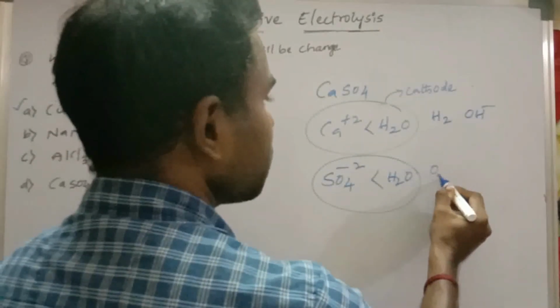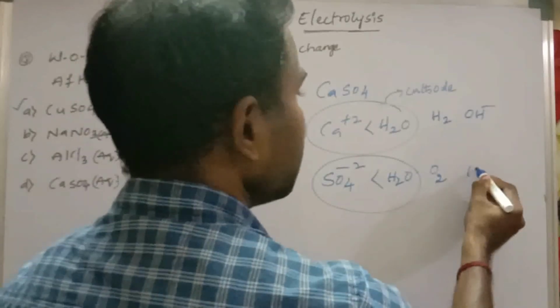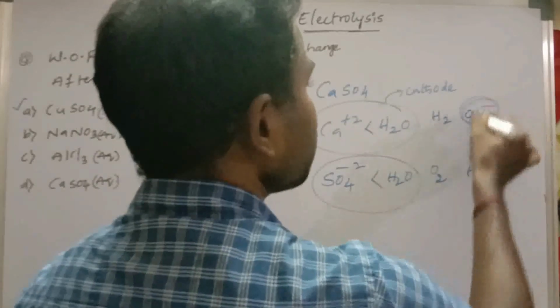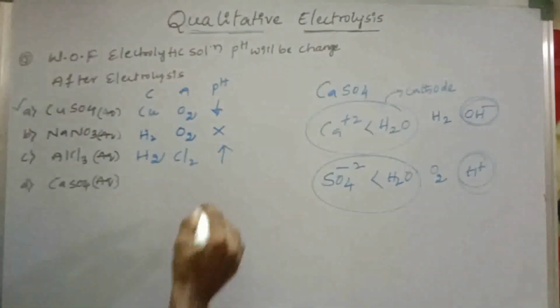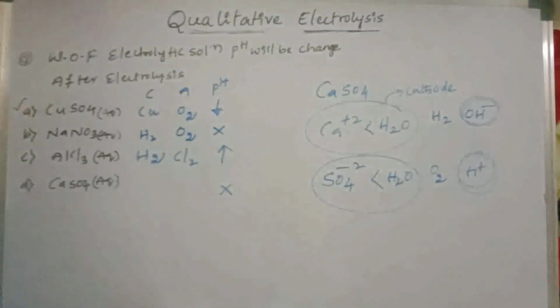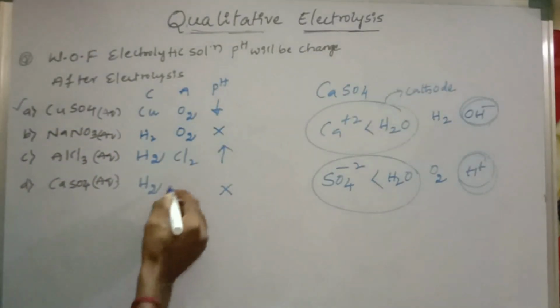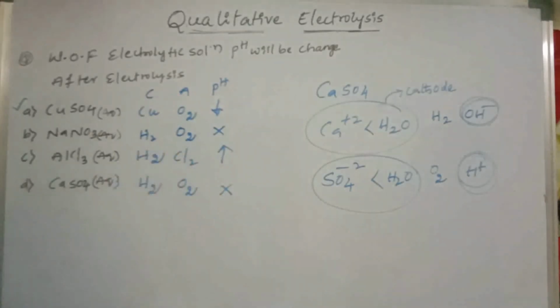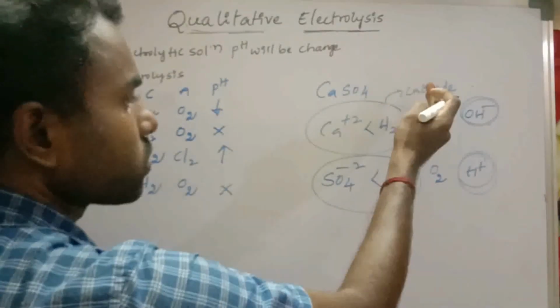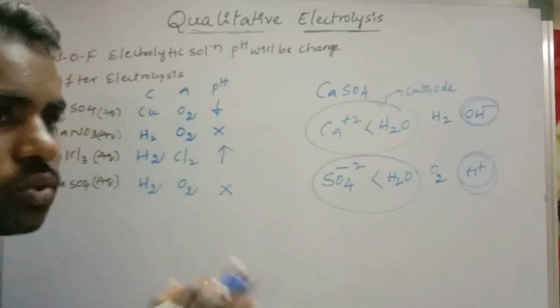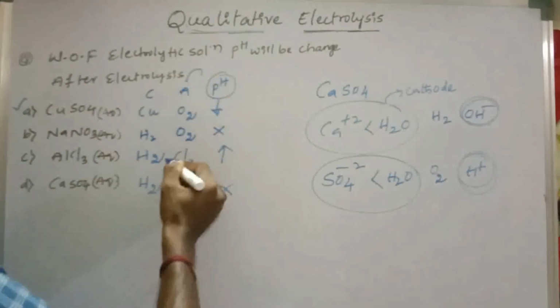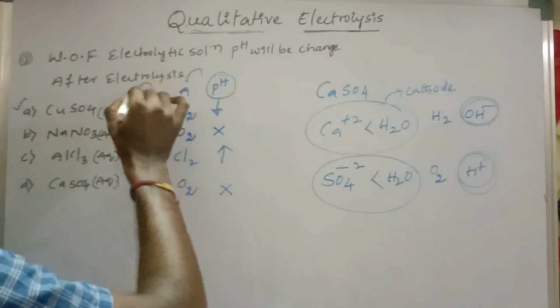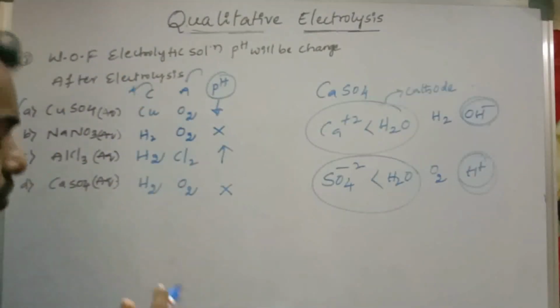It will deposit O2 gas at anode by releasing H plus ion. So here OH minus ion releasing and H plus ion releasing in the solution. Then the pH does not change. At cathode, what is the product? H2. At anode, what is the product? O2. Means if water undergoes oxidation and reduction, the pH of the solution does not change. Means they are asking pH, and we can identify what is the product formed at anode, and we can identify what is the product formed at cathode.